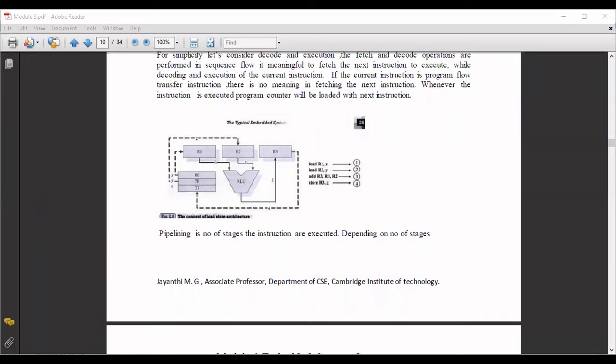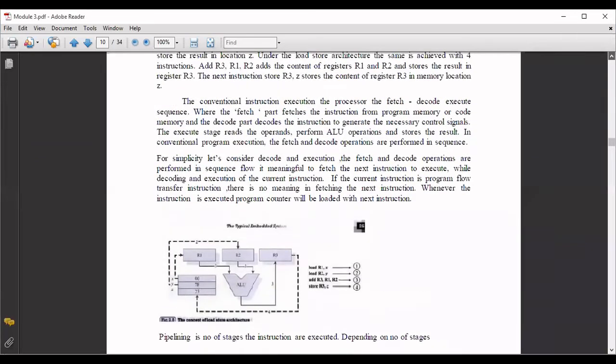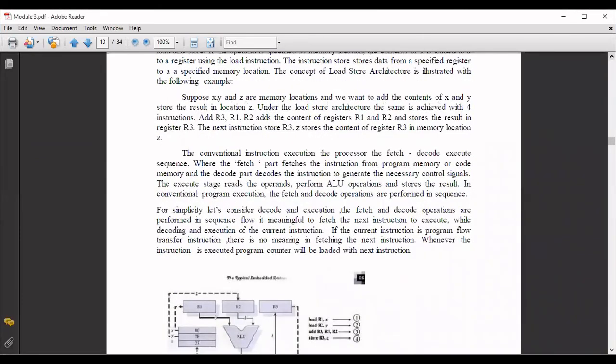So this is one simple example they have explained to show how load and store instructions are helpful in accessing the memory location. Whenever you want to access a memory location for data, you want to transfer the content from memory to register or from register to memory. Both ways you have to use either the load instruction or the store instruction. That is the concept they have explained here with the diagram, and this is the explanation you have to write.